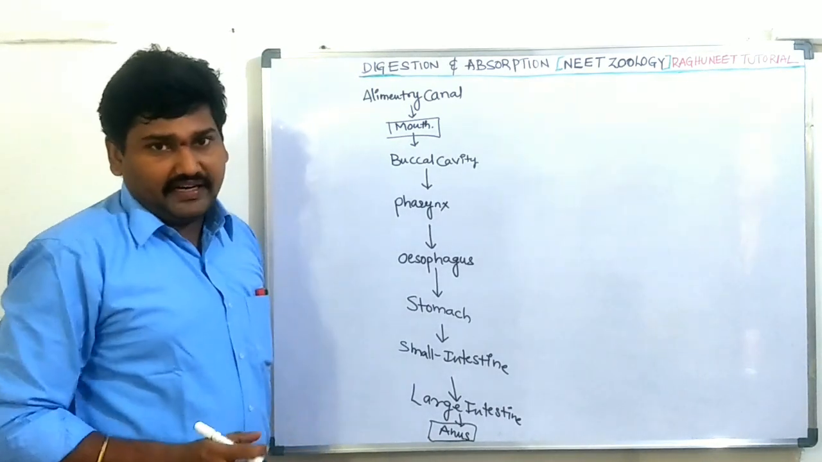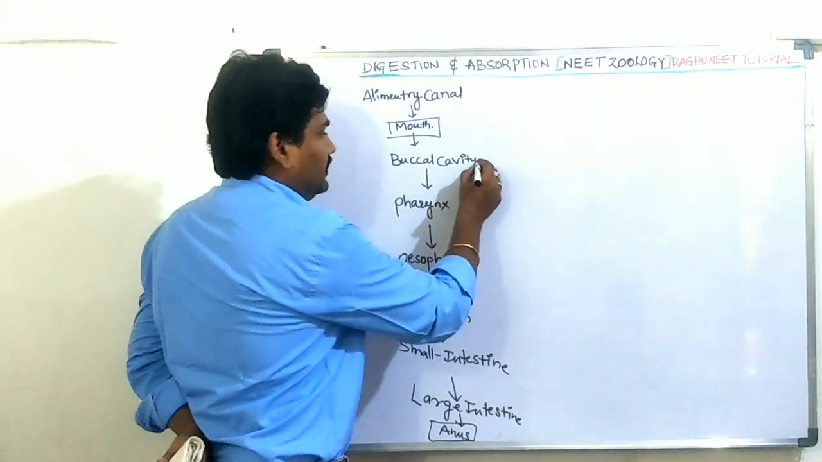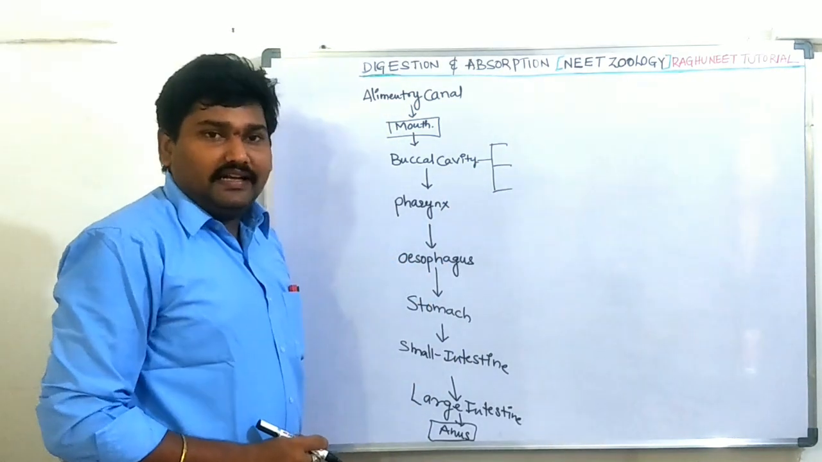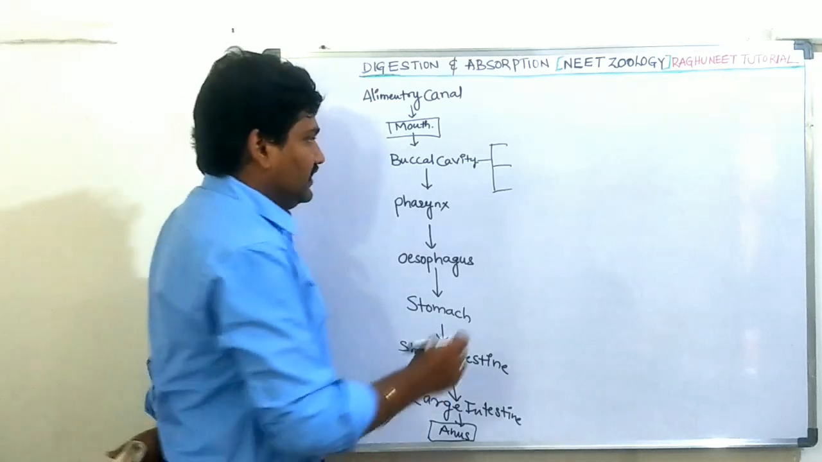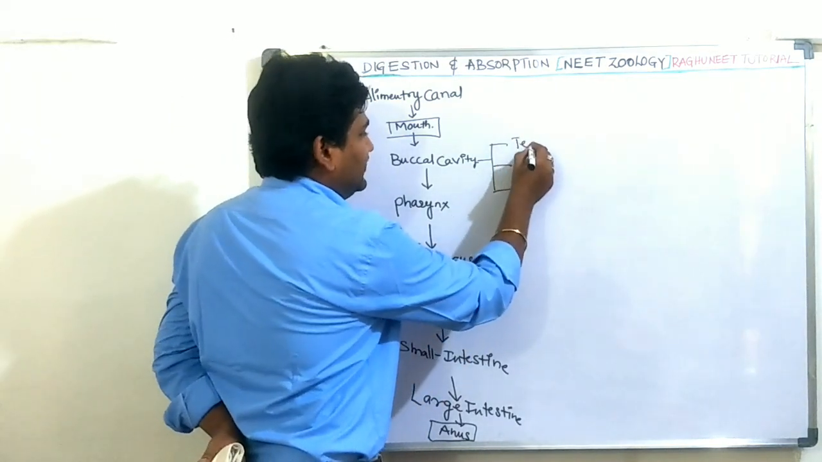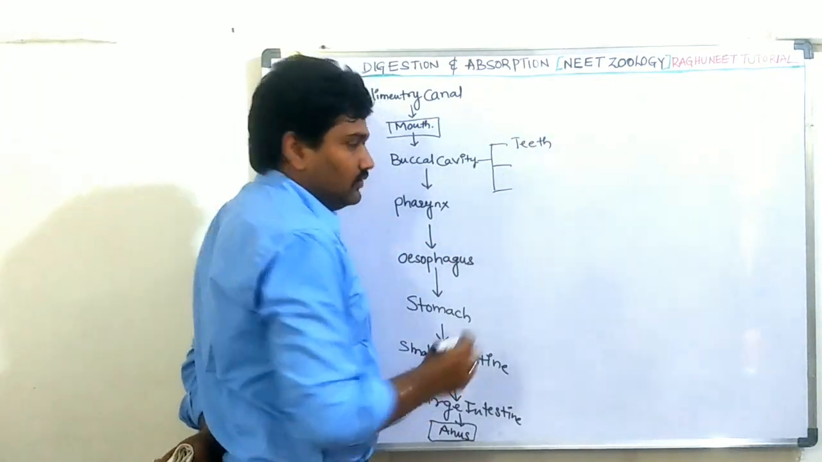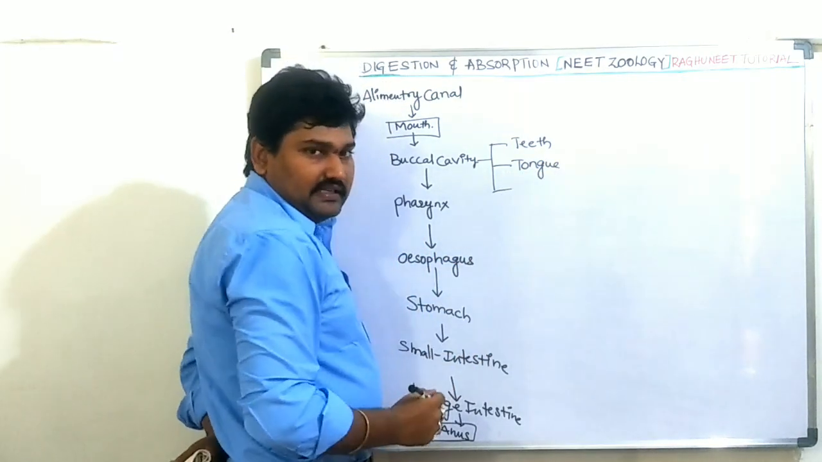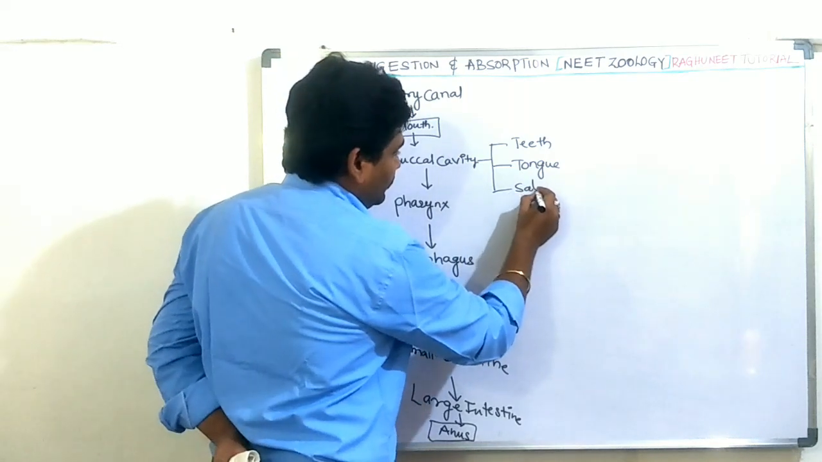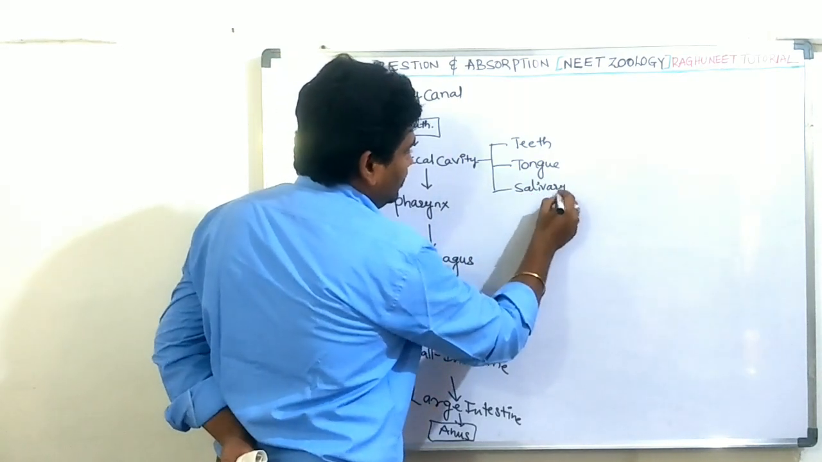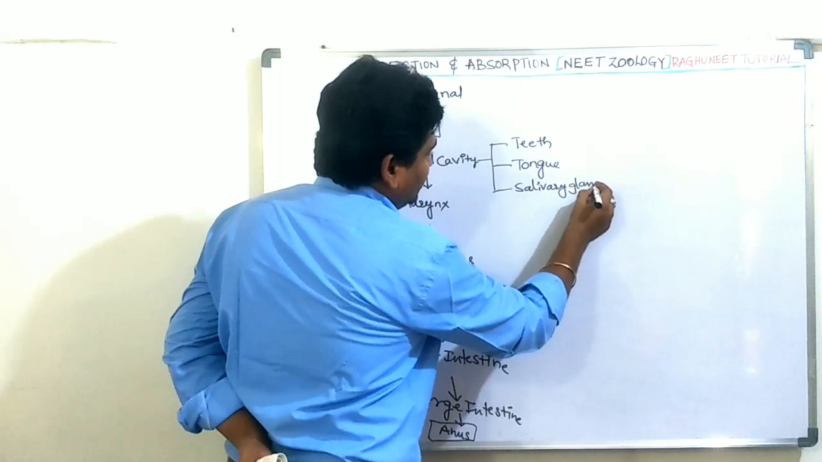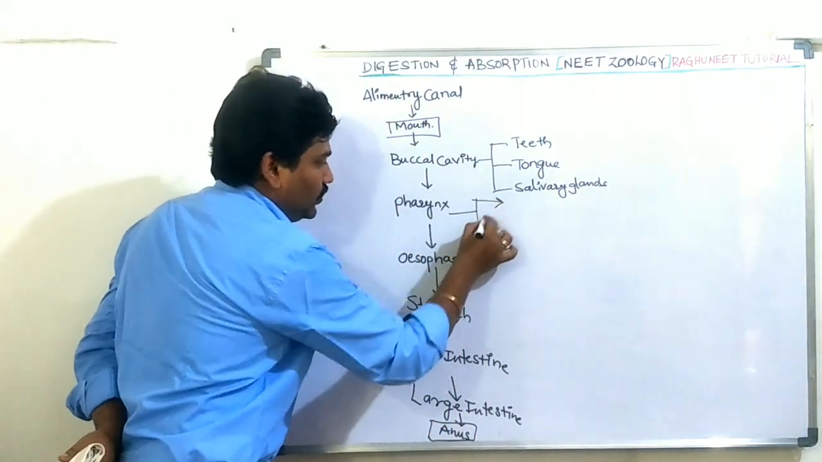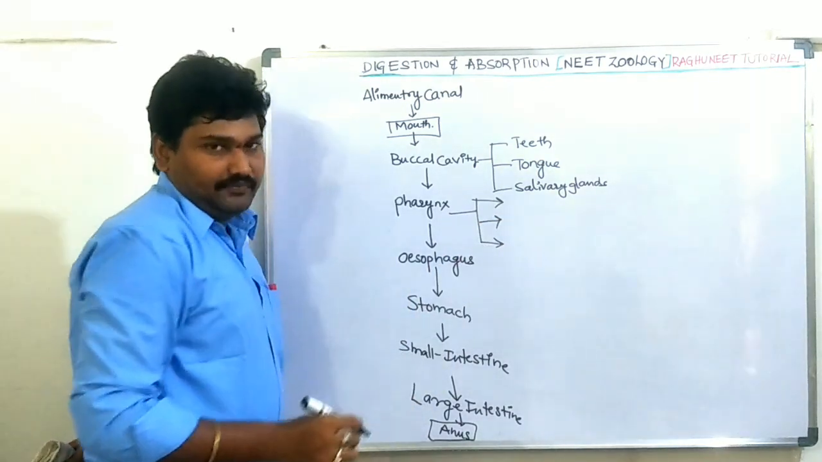First, in the buccal cavity, there are three different types of organs for mastication. First one is teeth, tongue, and salivary glands. Next, the pharynx is also classified into three different types.